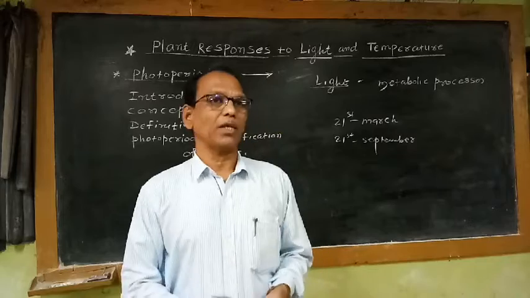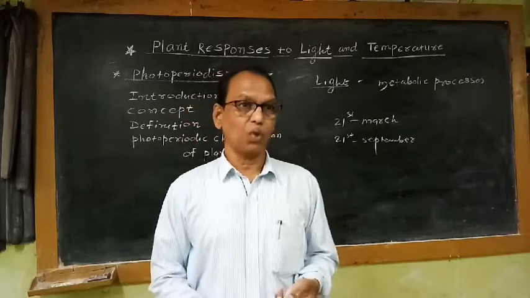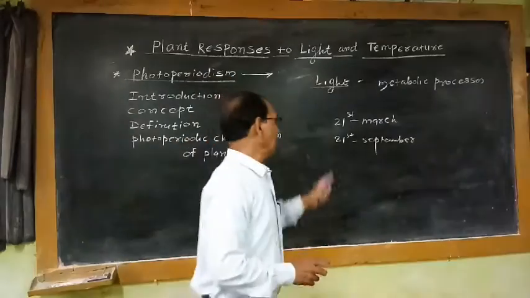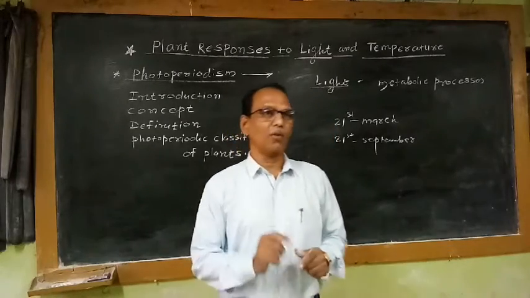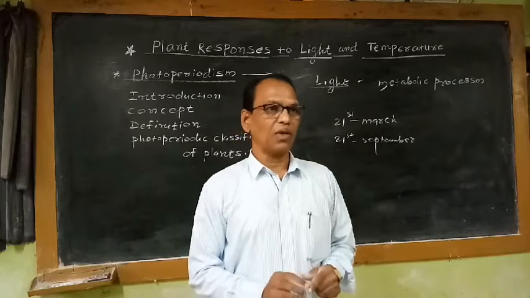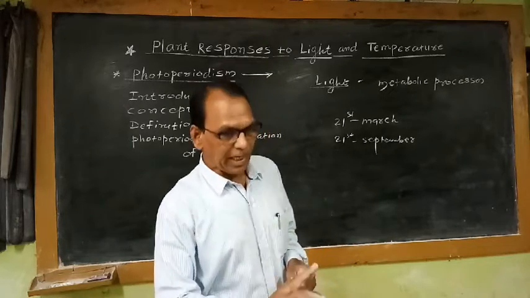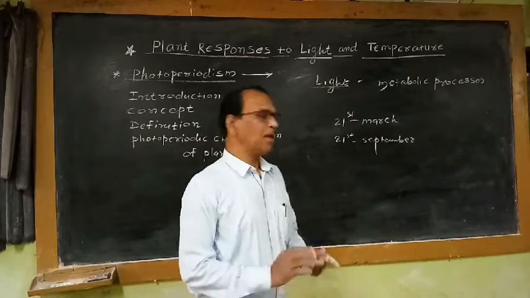So except these 2 days, throughout the year, the light period is variable and the dark period is variable in the 24-hour cycle. Light and dark periods are not equal.